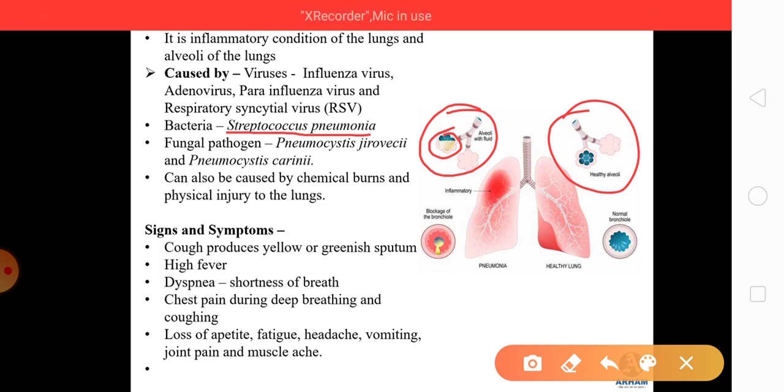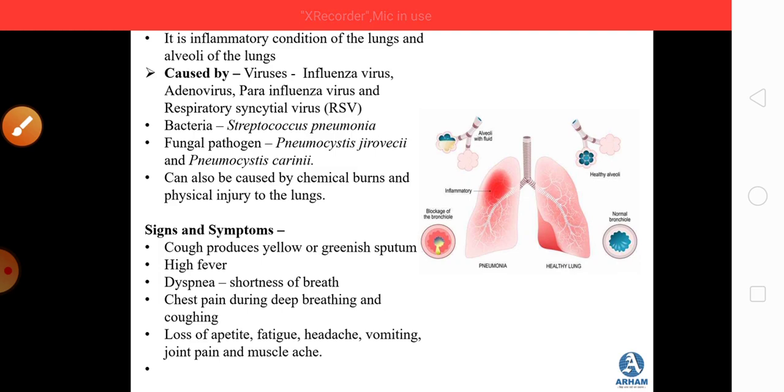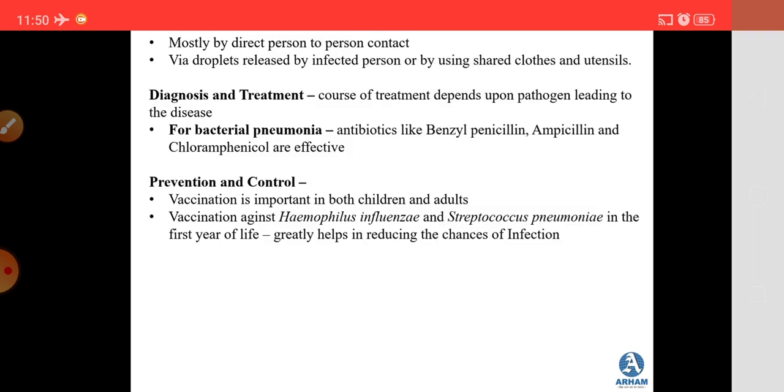Signs and symptoms are cough, which produces yellow to greenish sputum. There is high fever, then dyspnea, that is shortness of breath, chest pain during deep breathing and coughing, and then loss of appetite, fatigue, headache, vomiting, joint pain and muscle ache. So these are the common signs and symptoms.